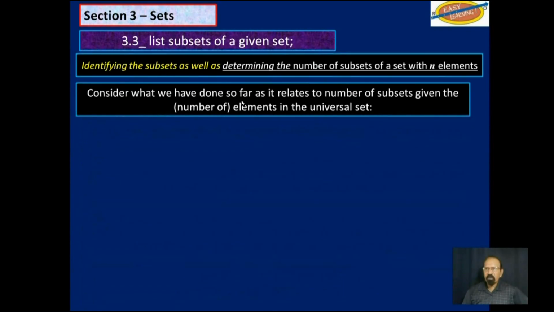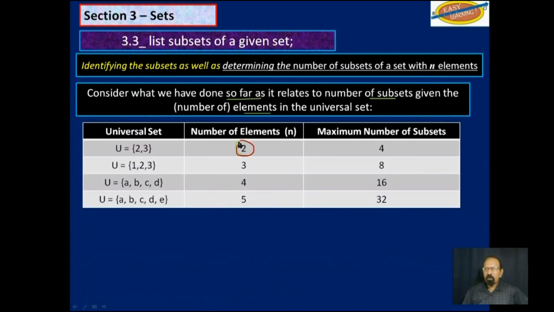Consider what we have done so far when we look at it in a table. If you have 2 elements, as in this case here, you have 4 subsets, as we saw before. If you have 3 elements, you can get 8 subsets.